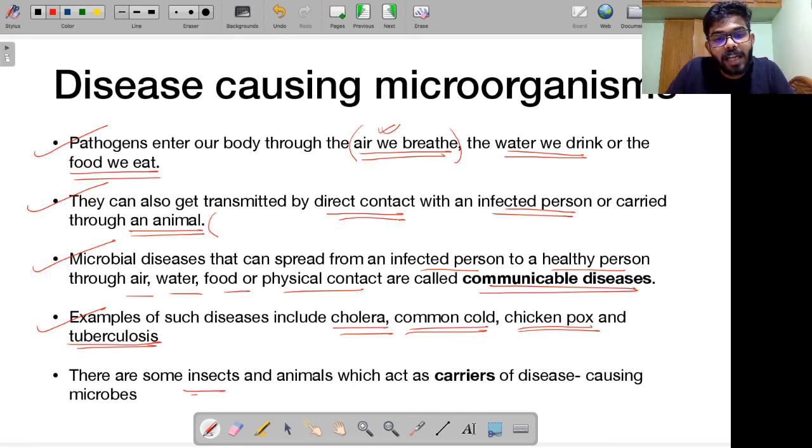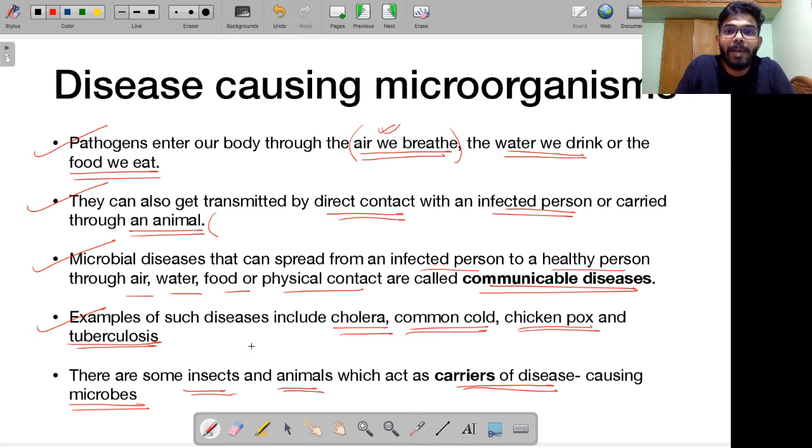There are some insects and animals also which act as carriers of disease causing microorganisms, right? For example, you might have heard about dengue. How do you think dengue is being spread? It is being spread by a virus. Zika virus was carried by these Aedes aegypti mosquitoes, right? Chikungunya, malaria, these are all spread by insects, right? So insects are acting as carriers.